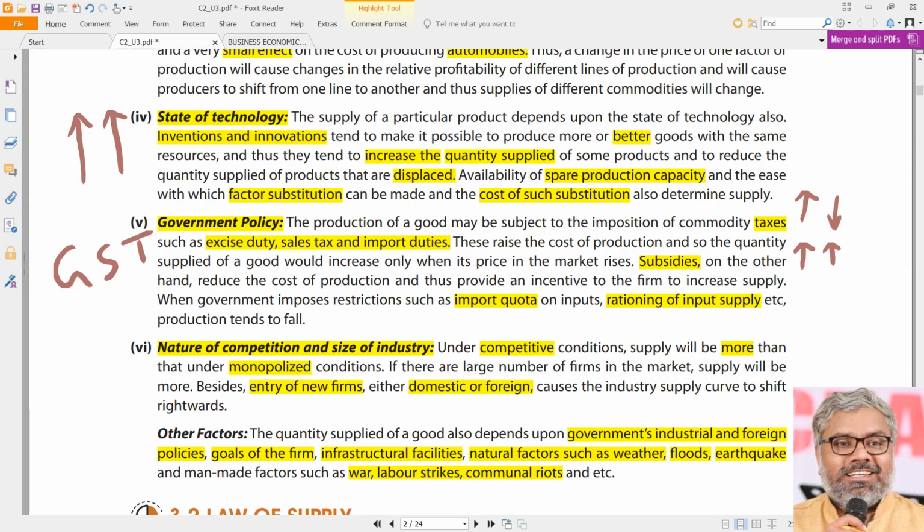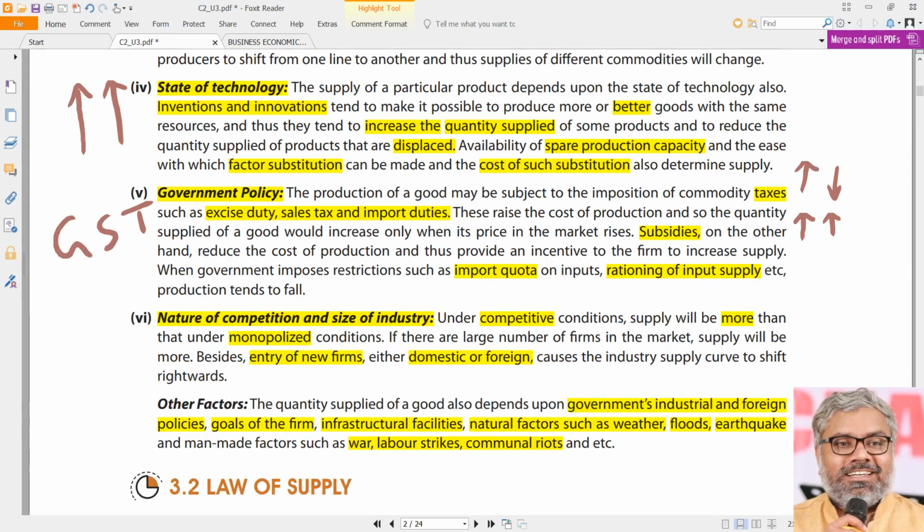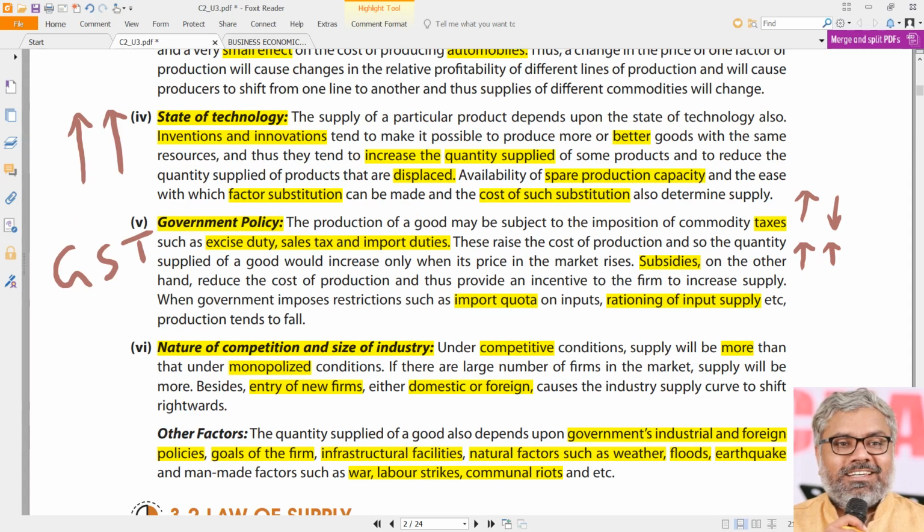Let us say, just now, having a big disaster like coronavirus, it is definitely a negative impact on the supply. No doubt about it. Overall supply is almost at an all-time low, we can say, in the country and in the world also. But can we say it is true for all products? Definitely not. Sanitizer supply has increased tremendously. Mask supply has increased tremendously. Ventilator production and supply has increased tremendously. Like this, hand wash and other products like that. Their manufacturing has increased and supply has increased.